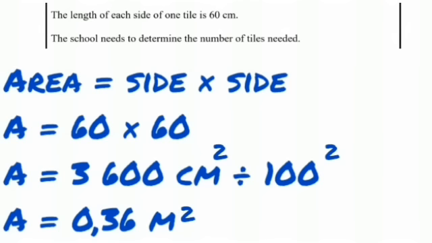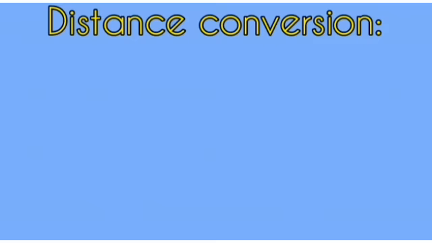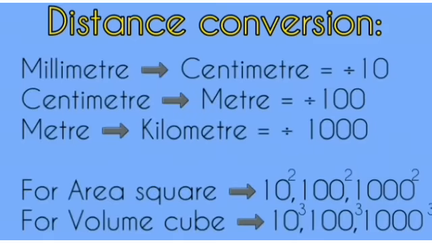So the area of a square is side times side. Our sides are 60 centimeters each, so 60 times 60 is 3,600 centimeters square. Then we have to convert it to meters, so we divide by 100 square and it gives us 0.36 meters square. So let's talk about this conversion for a second, right?